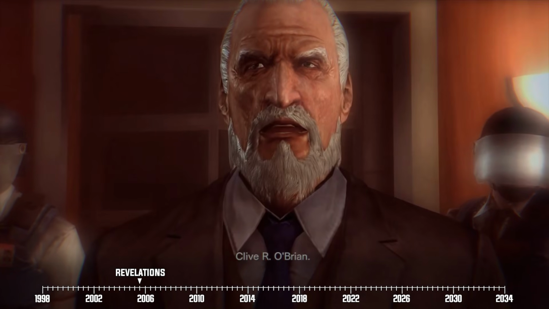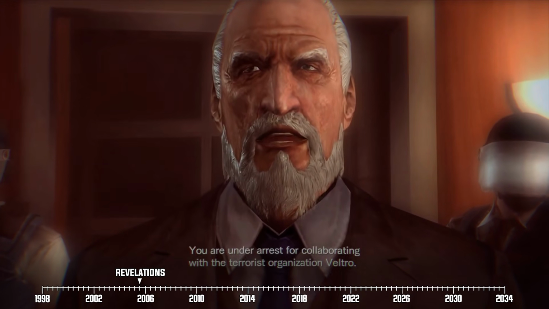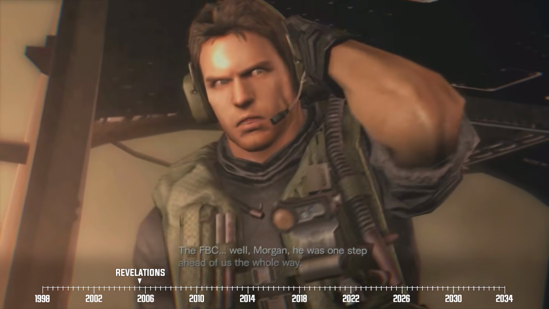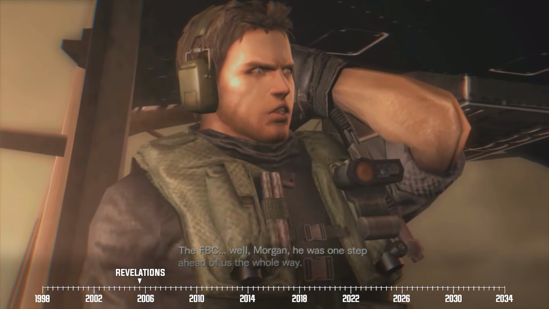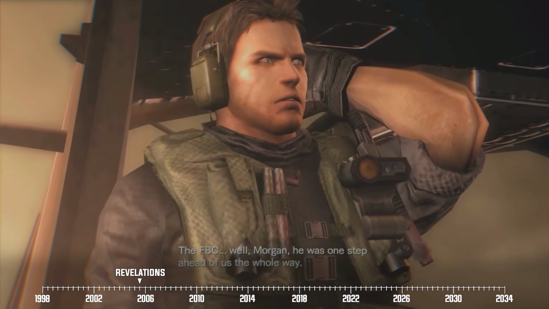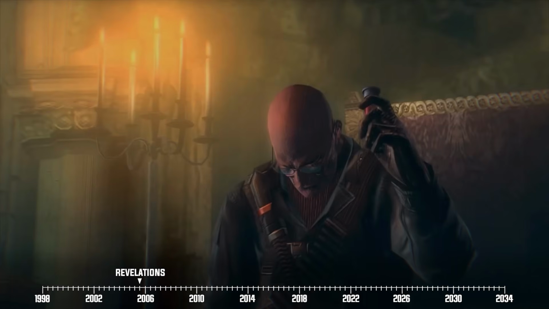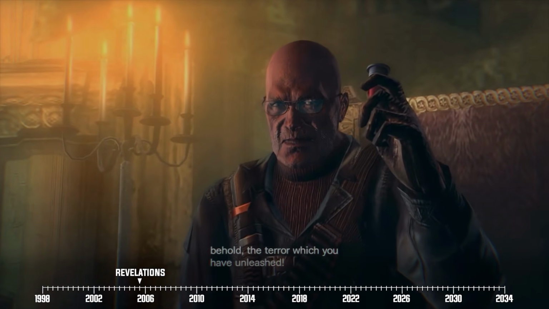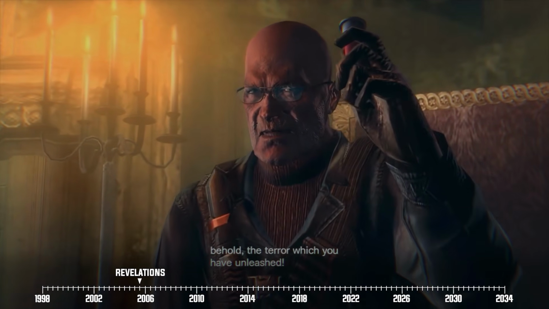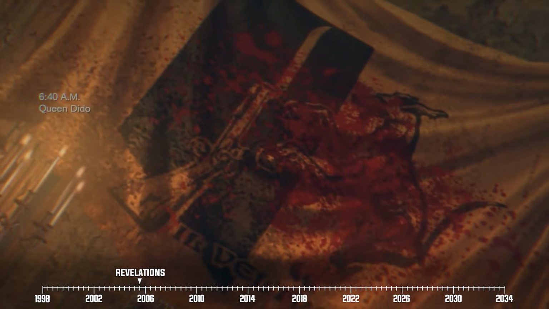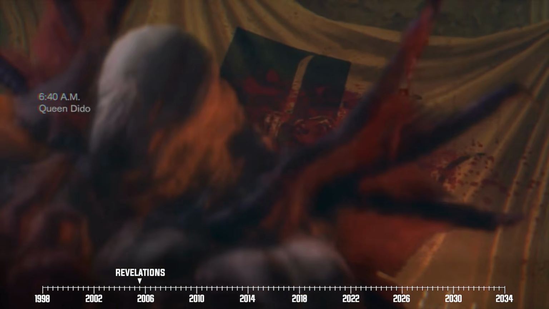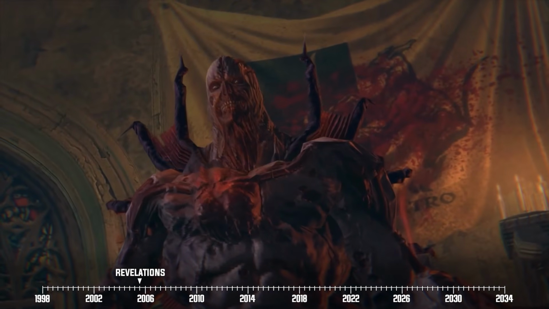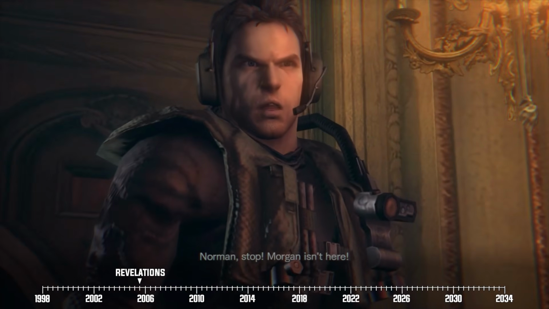Everything seems cut and dry until Lansdale gets the jump on the BSAA and takes O'Brien into custody. On the other hand, Chris and Jill had already been sent on a mission to check out this new sunken ship prior to O'Brien's arrest. Along the way, our heroes come across Jack Norman, the leader of Il Vitro and a survivor of the Terra Grigia incident. He managed to live through the solar ray attack by infecting himself with the T-Abyss. And, well, he plans on releasing video evidence of Lansdale's dealings with his terror group.